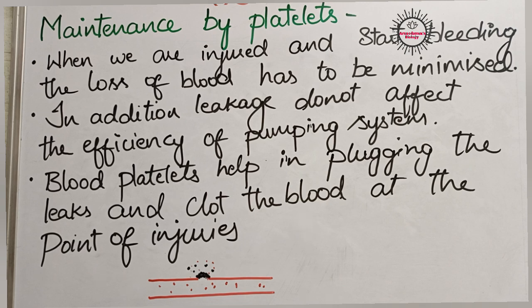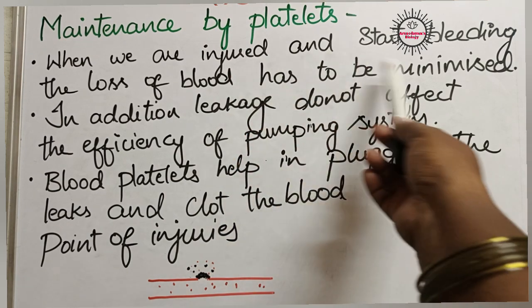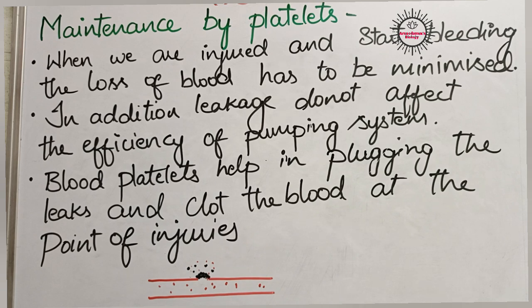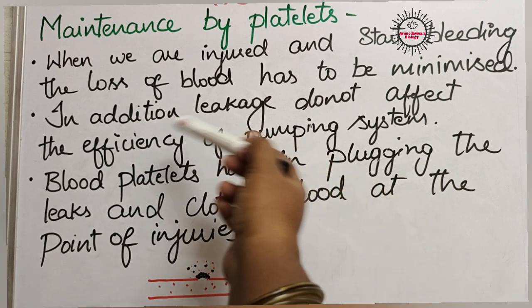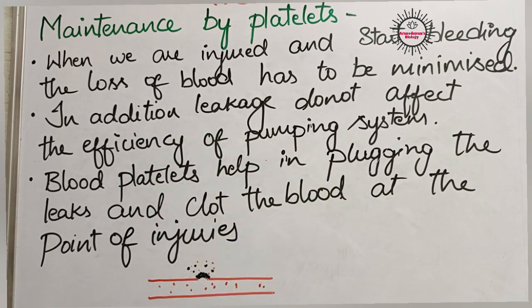What happens if they are injured? What happens if they start bleeding? If we have any injury, generally we start bleeding, isn't it? So as soon as possible, naturally our body has to stop the loss of blood, has to minimize the loss of blood. So how will it take place? With the help of these blood platelets.